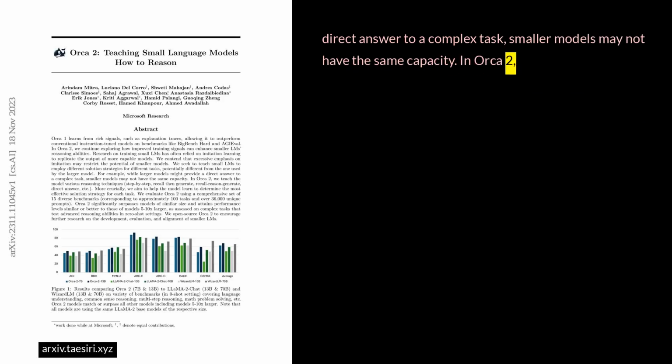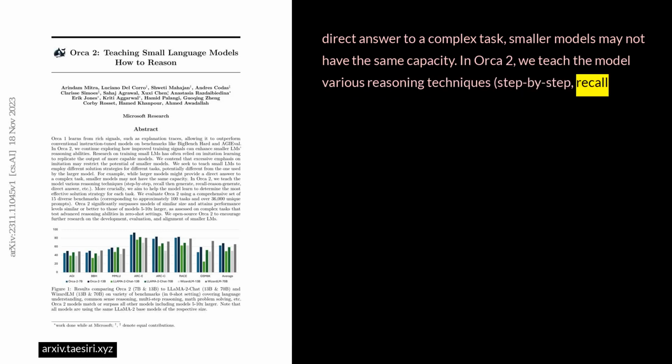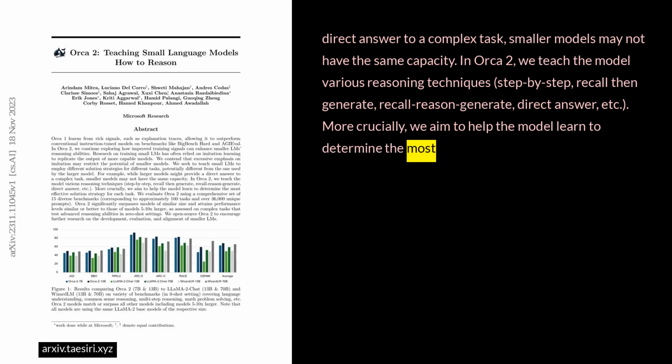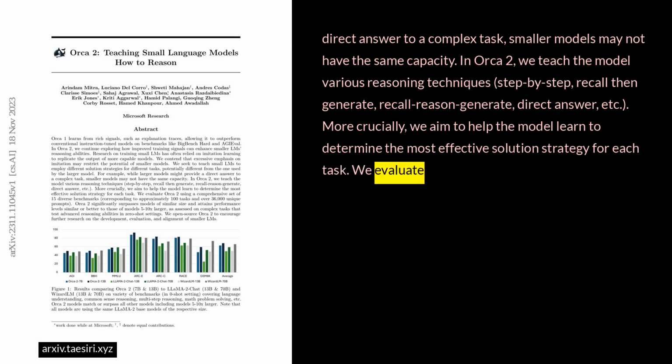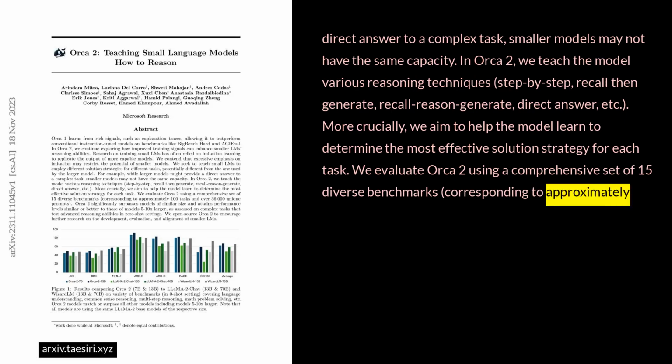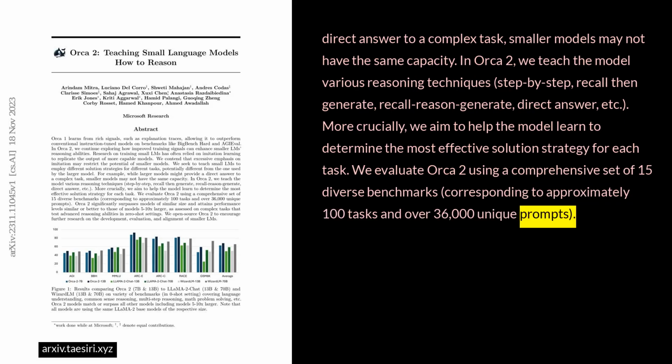In Orca 2, we teach the model various reasoning techniques, step by step, recall then generate, recall reason generate, direct answer, etc. More crucially, we aim to help the model learn to determine the most effective solution strategy for each task. We evaluate Orca 2 using a comprehensive set of 15 diverse benchmarks, corresponding to approximately 100 tasks and over 36,000 unique prompts.